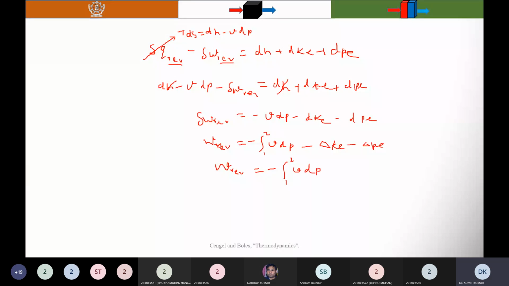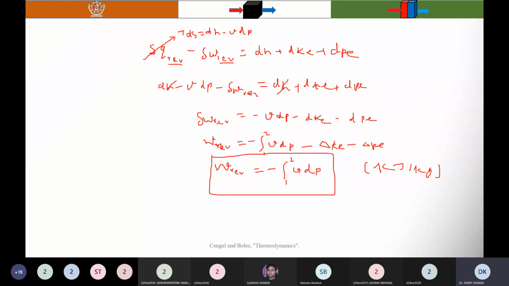Here v is the specific volume, and the unit is kilojoule per kg, because I am finding the net work done per unit mass. Now, what do you understand from this equation? If v is very large, then the work done is high. Either it is consuming more work or producing more work.